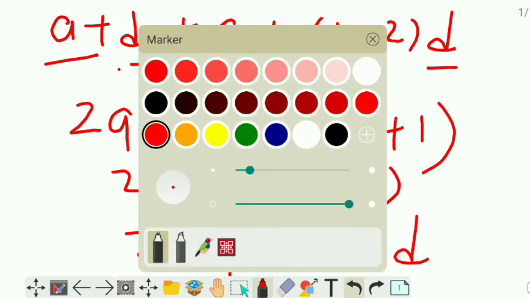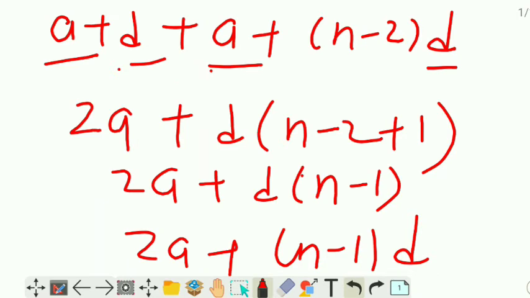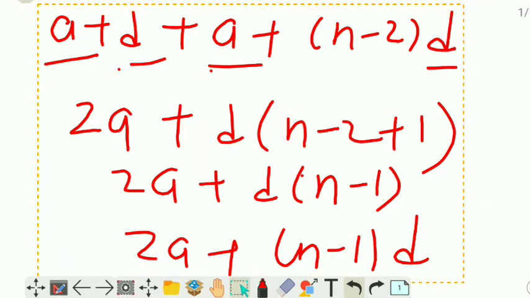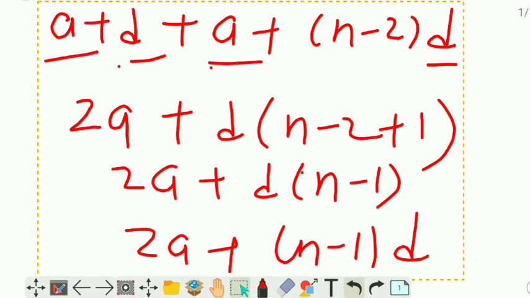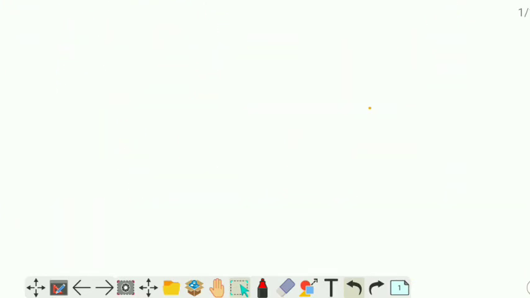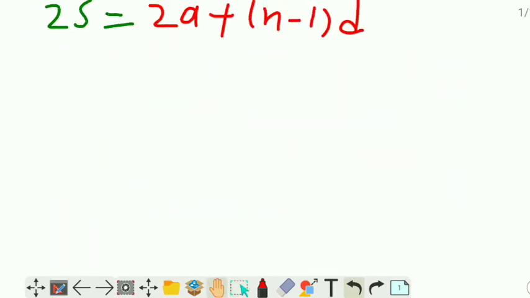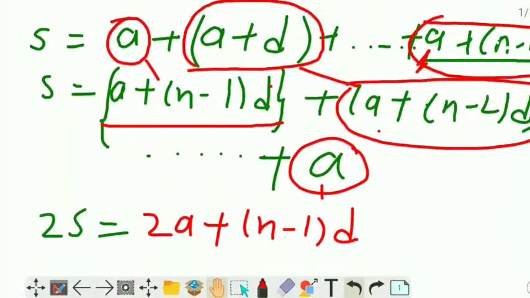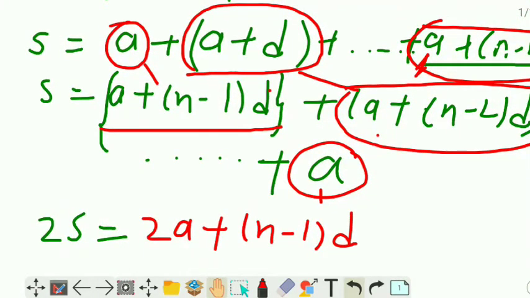Got it? It means whatever terms we take, the sum of the two terms will come as 2a plus n minus 1 into d. Just like in the previous example, everywhere 101 was coming, or not? Yes, everywhere 101 was coming. So here everywhere 2a plus n minus 1 into d will come. Okay, so again we will write here, closing inside the bracket, so there will be no confusion.